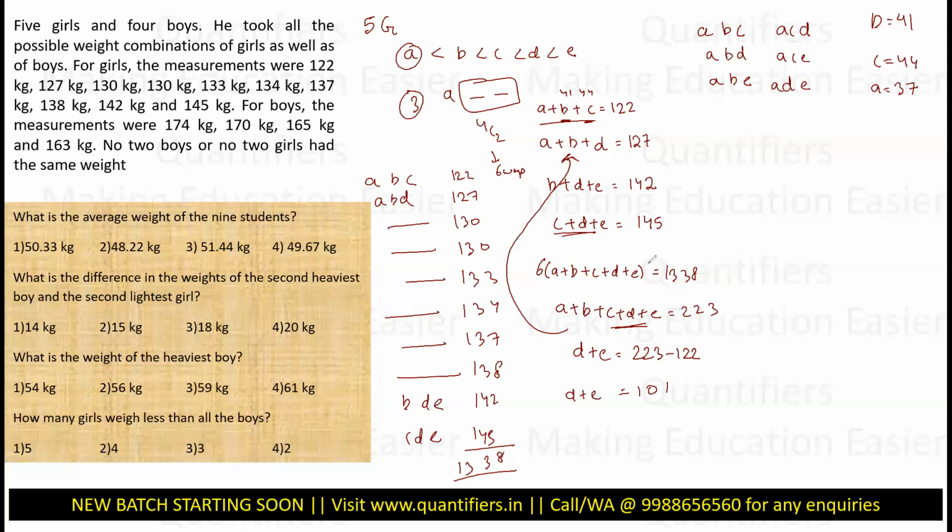So what is the value of CDE? 145. So A plus B, which I already have, A is 37, B is 41, that is 78. D would be 22, so 27, 49. E is the last variable left. If I put it here, C plus D plus E would be... E would be 52.